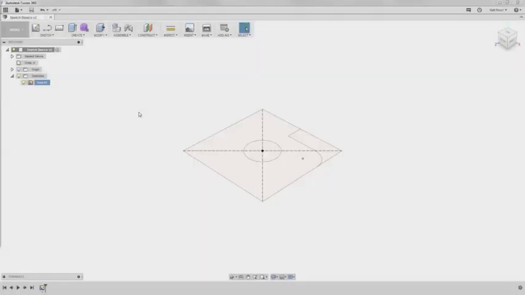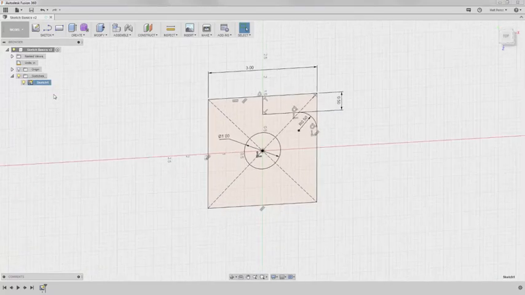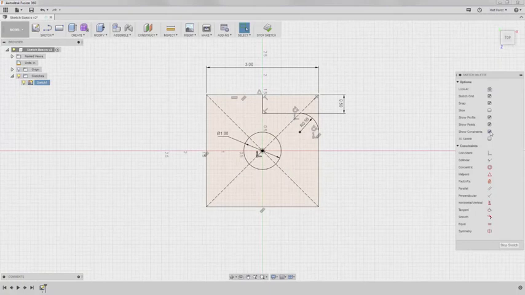In this lesson, we'll continue to use the file from the previous exercises as we begin to look at applying sketch constraints. We'll select Sketch 1 in the browser, right-click, and edit the sketch. Note that the Show Constraints is turned on in the Sketch palette. The small icons next to the sketch entities will tell us what constraints are applied.